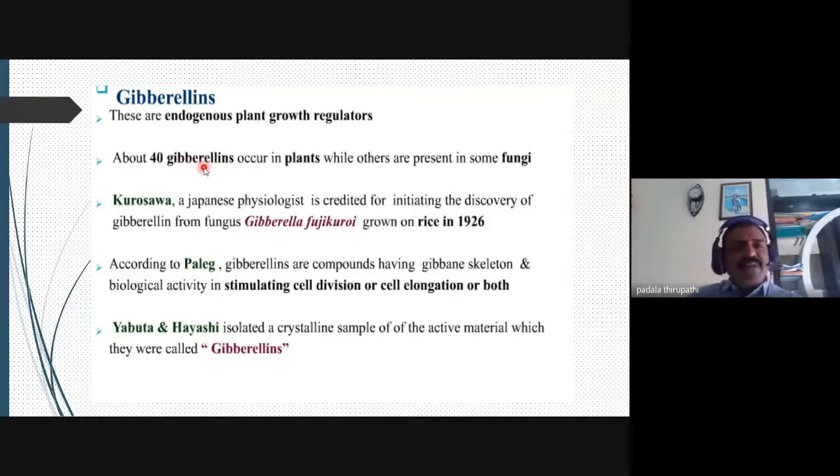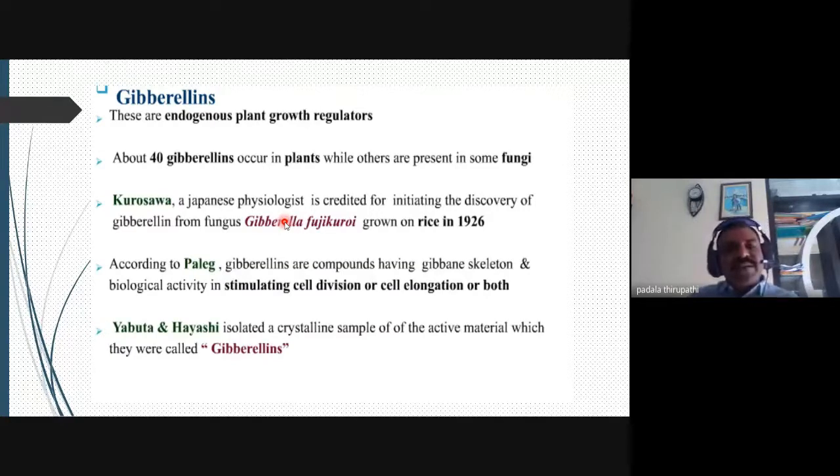The first scientist who discovered gibberellins was Kurosawa, a Japanese scientist, who initiated the discovery of gibberellins from the fungus Gibberella fujikuroi in 1926. He discovered it in the rice plant or paddy, Oryza sativa.